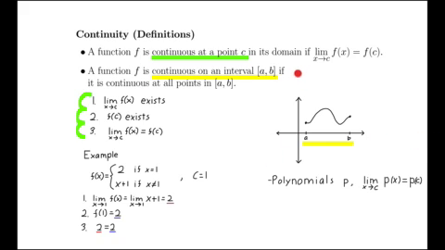We should make a little footnote here about continuity on an interval, and that's what happens at these endpoints a and b. The limit as x goes to a from above, that is, as we come to a from this way, should be equal to f of a. That is, it has to be continuous as we come from above or come from the right at a. And similarly over here at b, as we come from the left, the limit as x approaches b from below, or from the left, has to be equal to f of b.